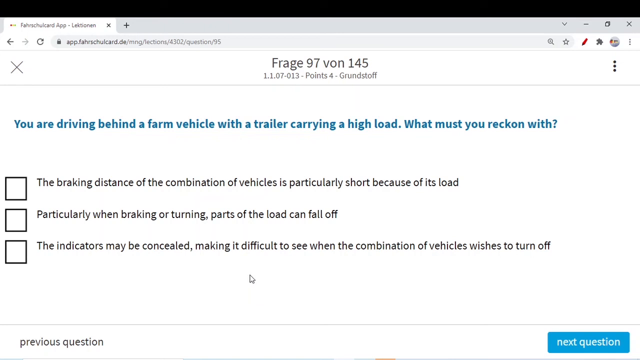Particularly when braking or turning, parts of the load may fall off. We know these farm vehicles normally carry loads, for example your crops or whatsoever different loads. So when they brake or turn, this heavy load can fall off for sure.